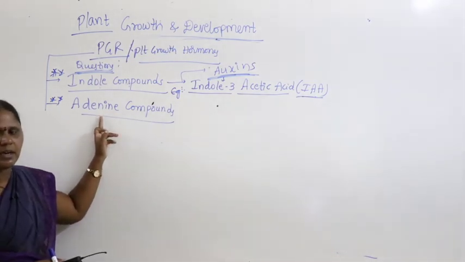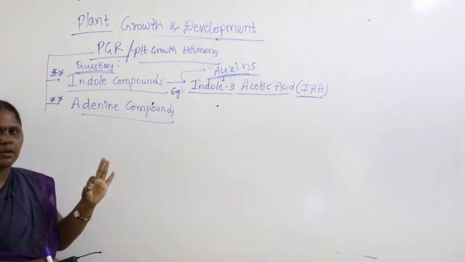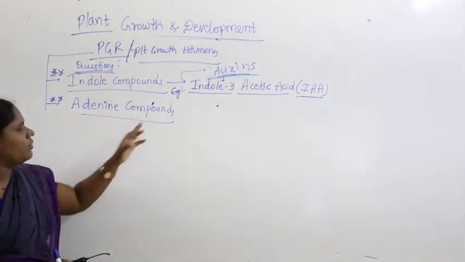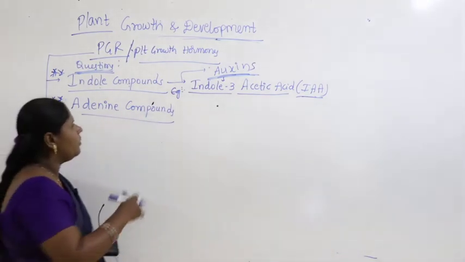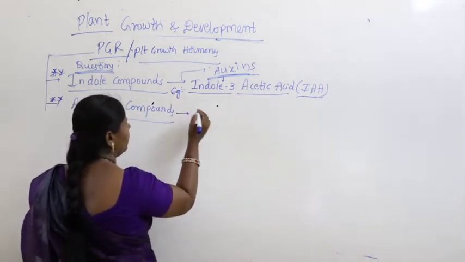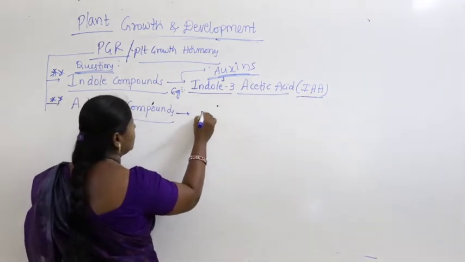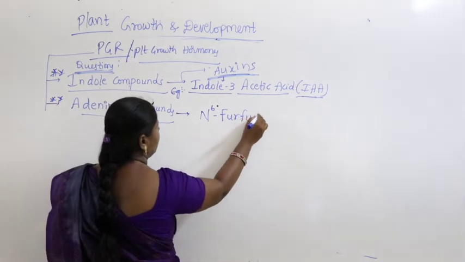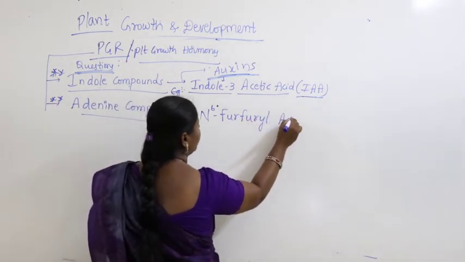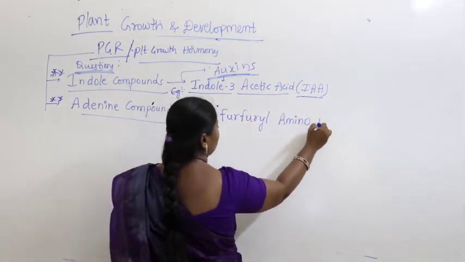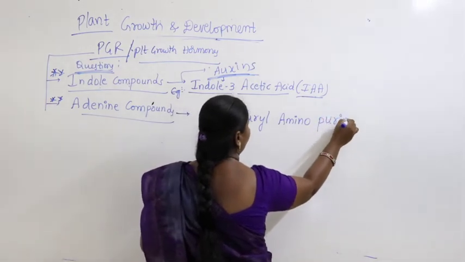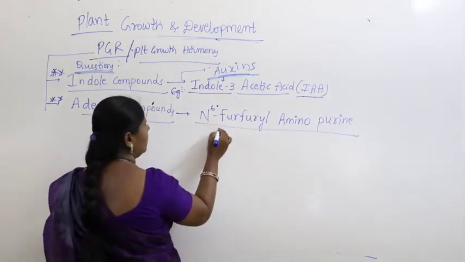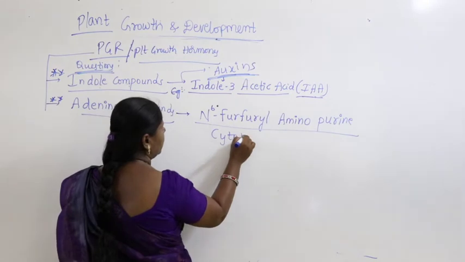You know adenine, guanine, cytosine, thymine, right? Adenine compounds. Here we are talking about N6 furfuryl aminopurine. What is that? This is nothing but a cytokinin.